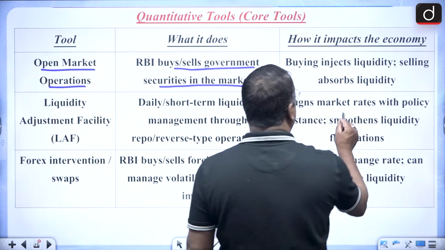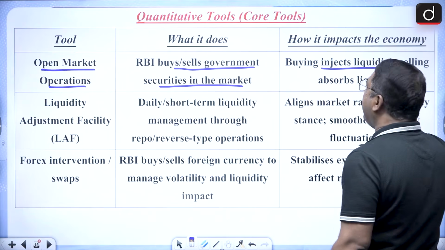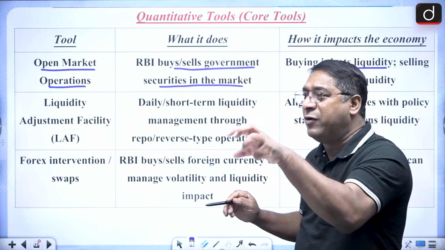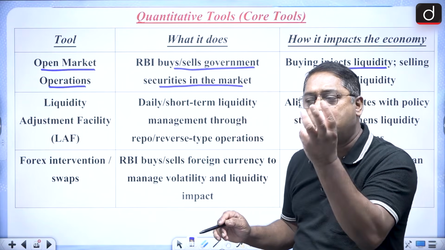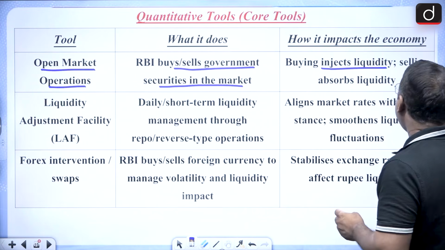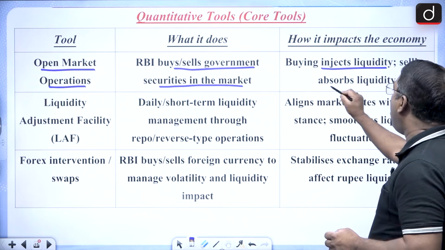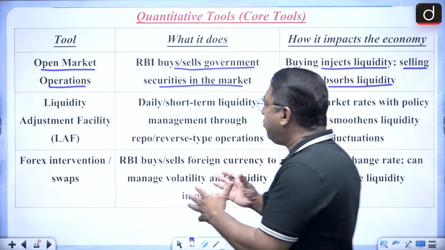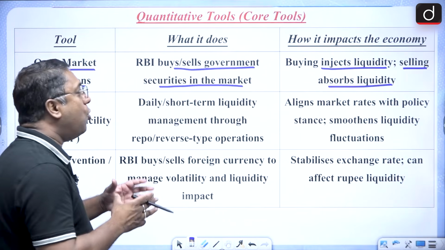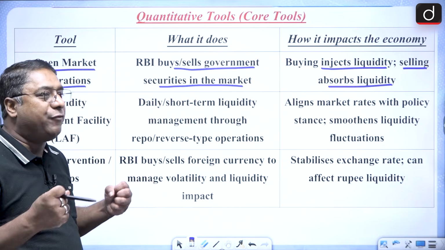As a result, it will inject liquidity, but this injection of liquidity is only for a shorter period of time, and the selling absorbs liquidity. So either it will inject liquidity or it will absorb liquidity.